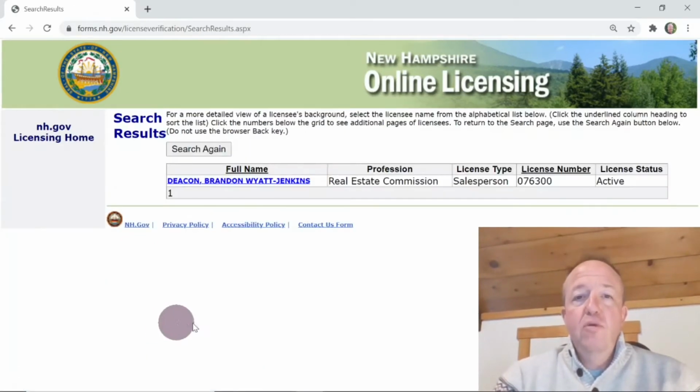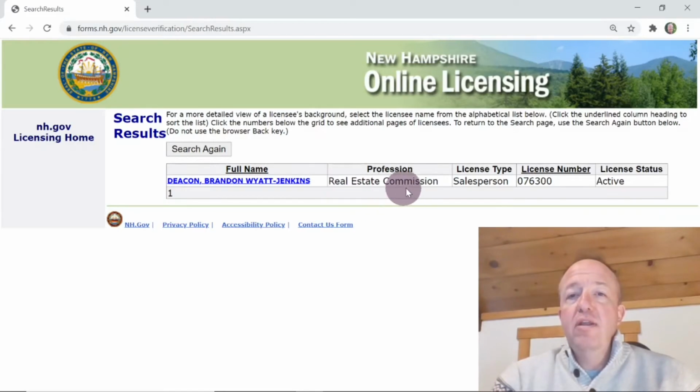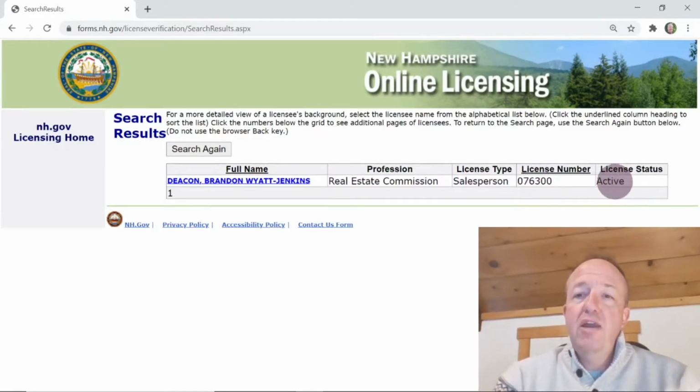Click on search. What that's going to do is open up my search results, and it's going to show you there I am with my name, and the Real Estate Commission has given me a salesperson's license with this license number. Here's the part that you're looking for. This is the important thing, is the license is active.